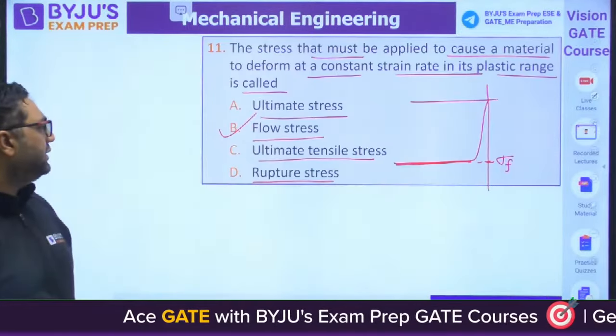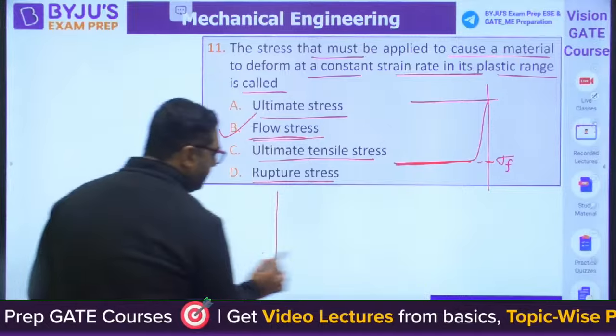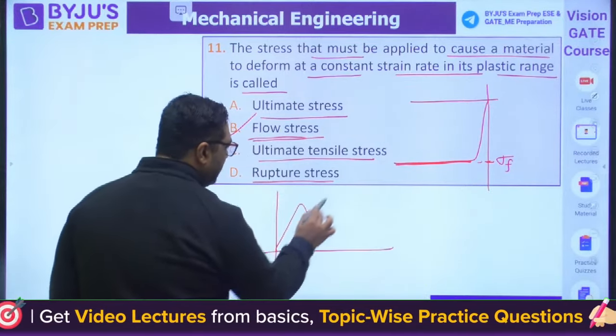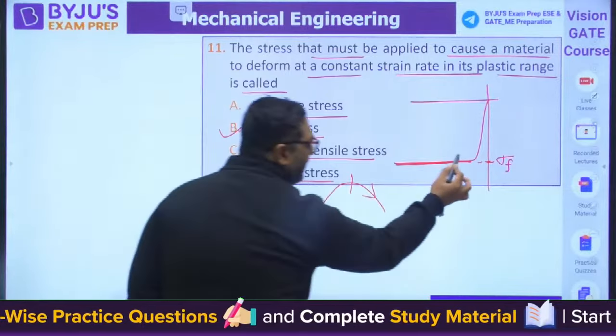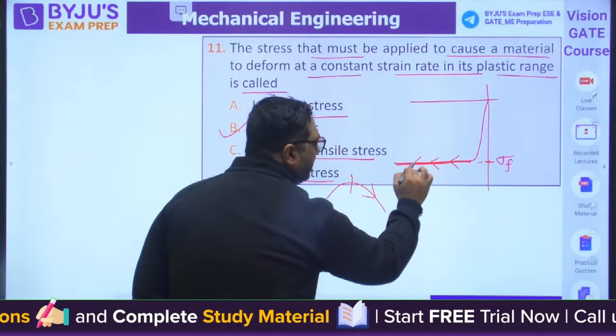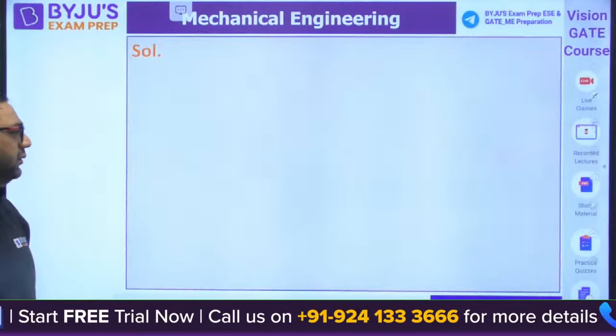I feel the answer is not C, it is B for this. After ultimate stress we have fracture. If you are talking about ultimate stress, after that we get fracture. This is the stress at which the material is flowing plastically like this. This is flow stress. Okay, got it?